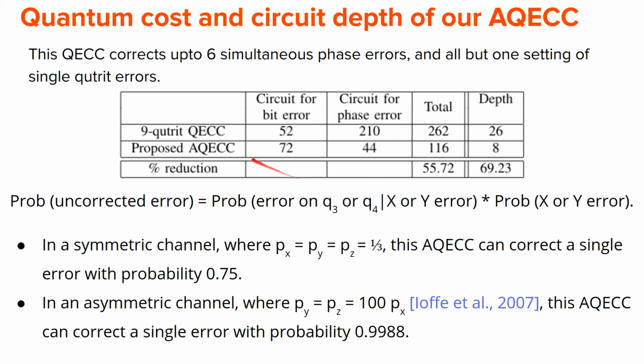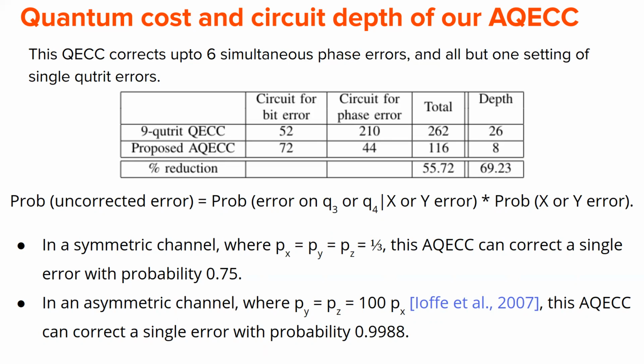But the interesting thing is, comparing this 9 qubit QECC and our proposed approximate QECC, we see that the cost of the circuit is reduced by more than 55% and the depth of the circuit is reduced by almost 70%.